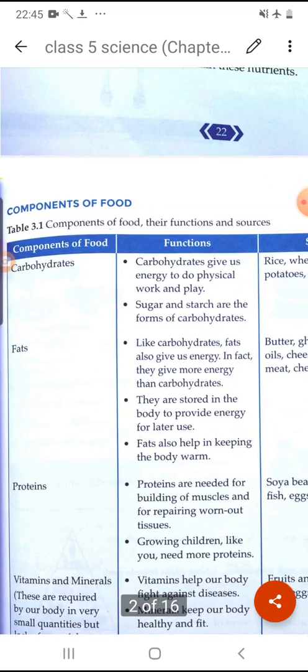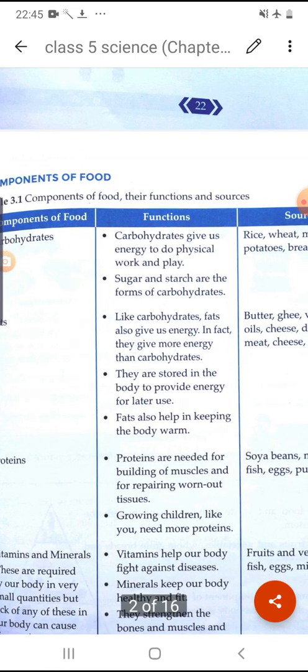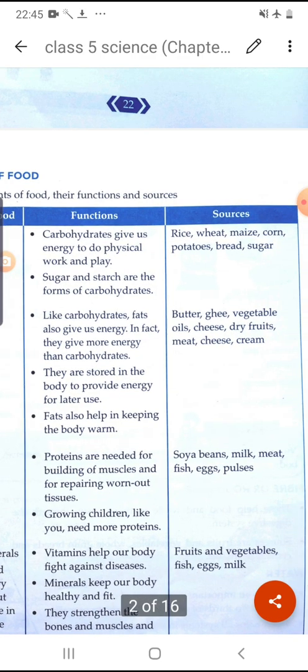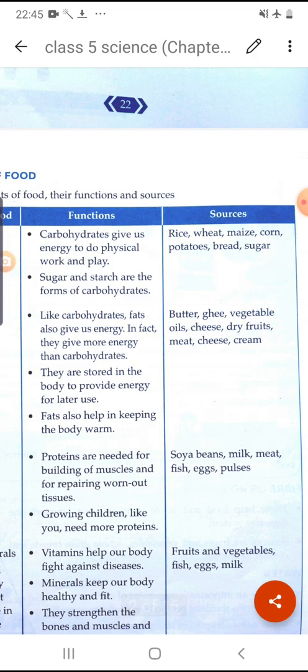Next one is fat. It is also an essential component. Fat also gives us energy, and it gives more energy than carbohydrates. Now let's see the sources of fat: butter, ghee, vegetable oil, cheese, different types of dry fruits, meat, cream.